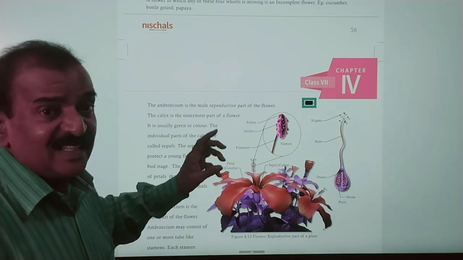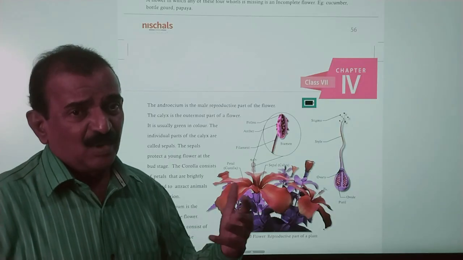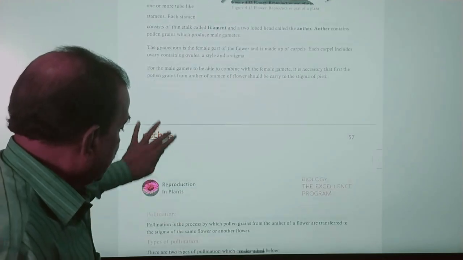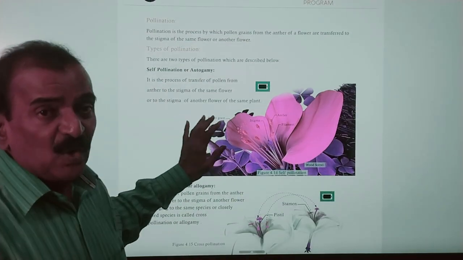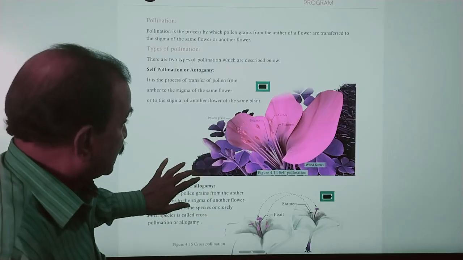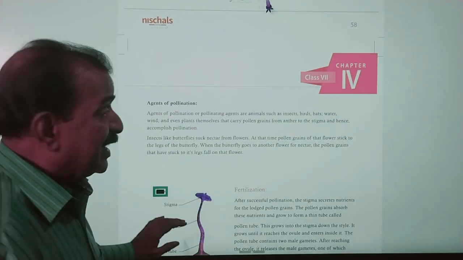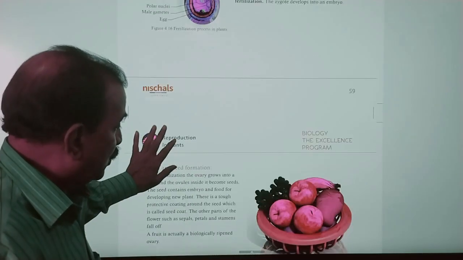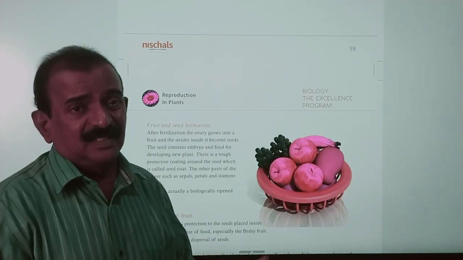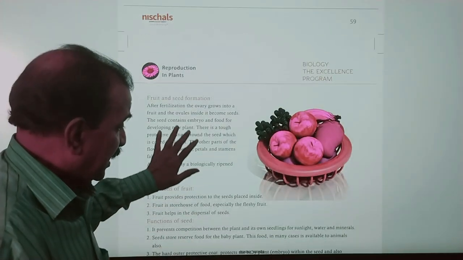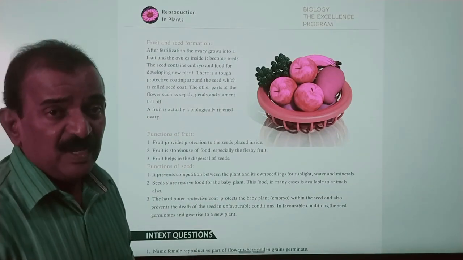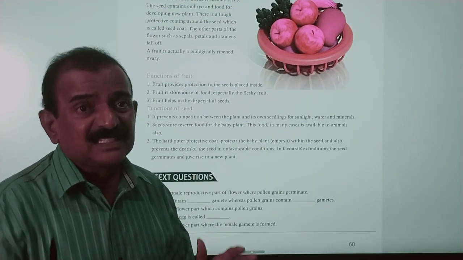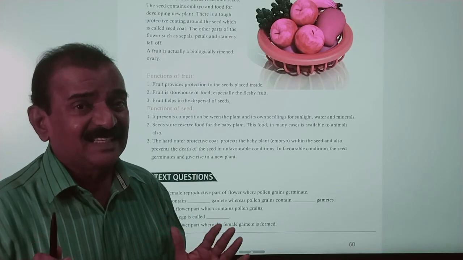We also discuss the parts of a flower: calyx, corolla, androecium, and gynoecium. We discuss what pollination is, what self-pollination and cross-pollination are, the agents of pollination, and fertilization. We also discuss the changes that take place after fertilization, the functions of fruit, the function of seed, and we clearly discuss the 5 in-text questions.